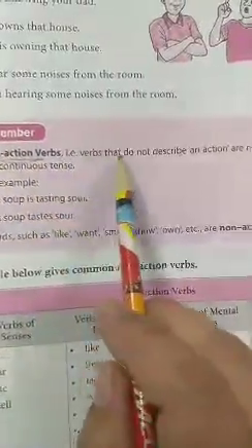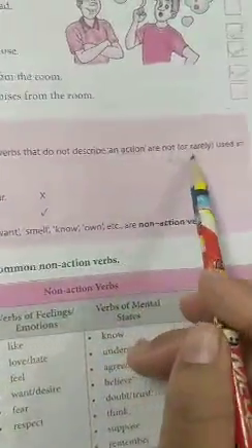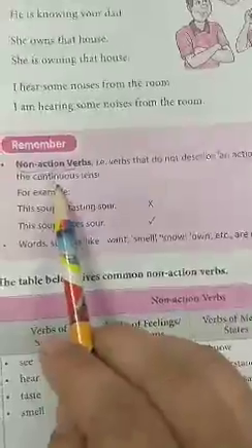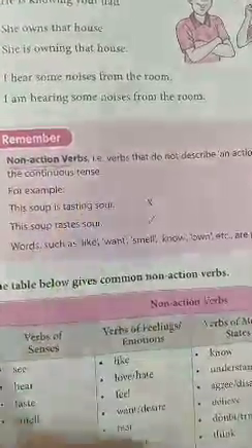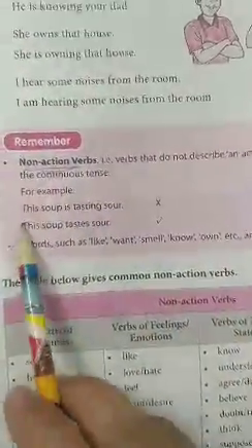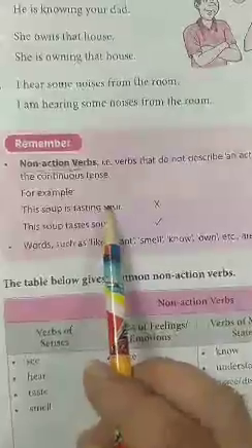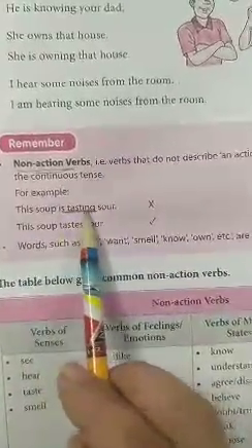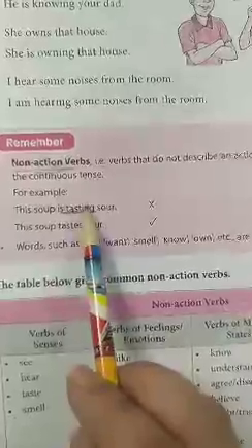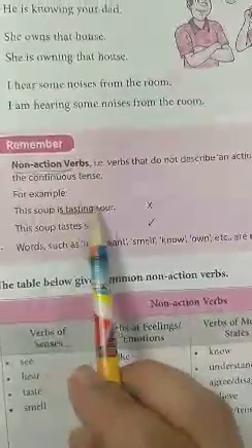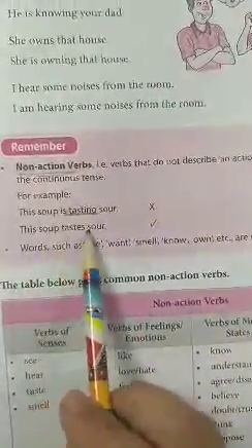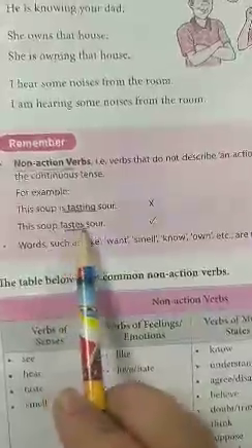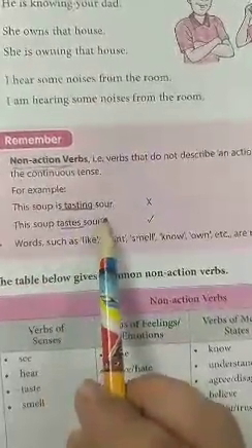Non-action verbs, that is verbs that do not describe an action or not used in the continuous tense. So non-action verbs are not used in continuous tense. For example, the soup is tasting sour. Soup is tasting. Tasting is action verb because action is taking place here right now while we are talking. ठीक है? The soup tastes sour. There is no action going on here.